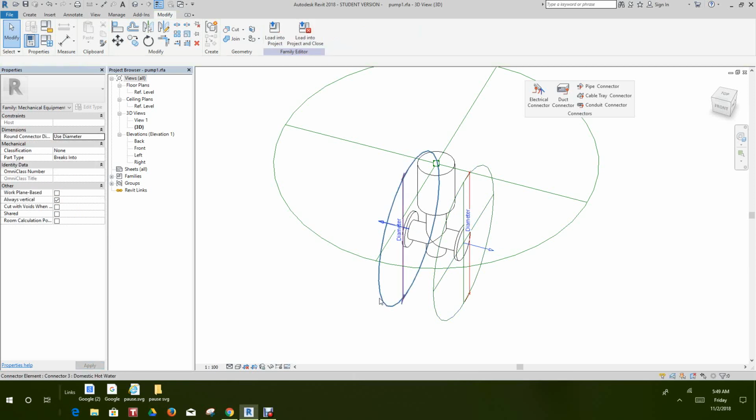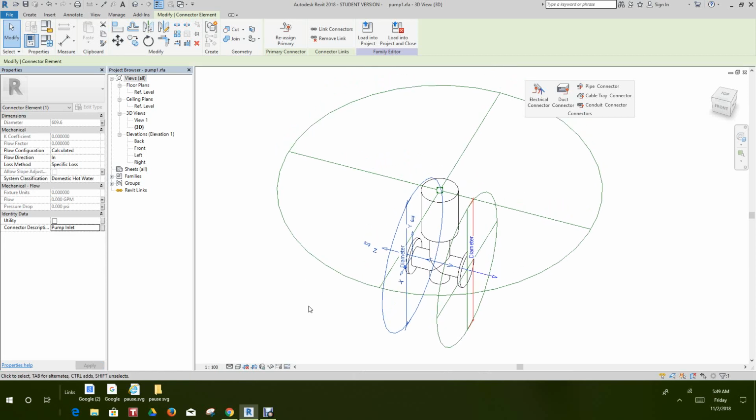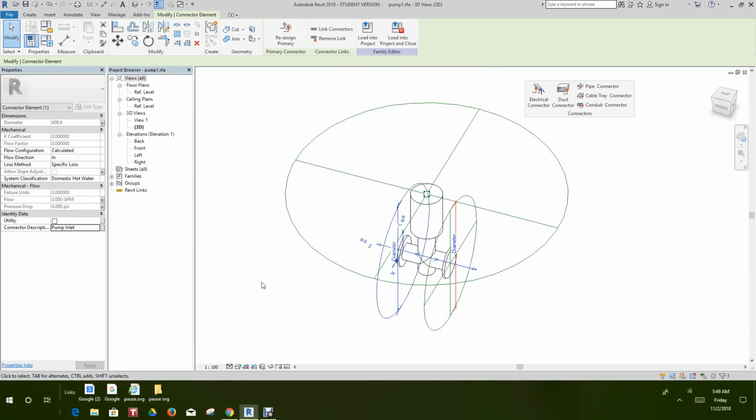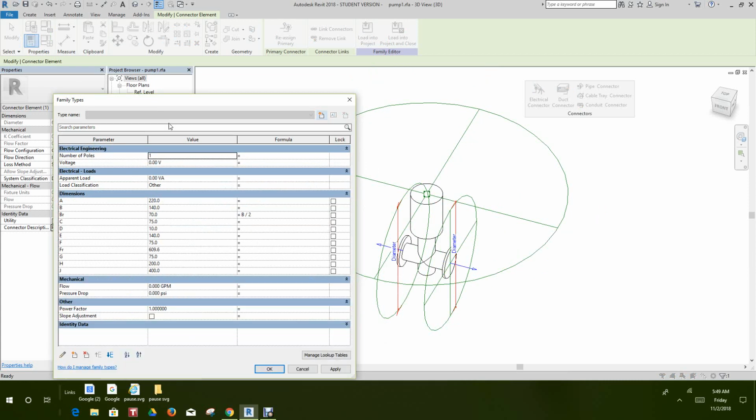And this one will be our pump inlet. Now we can look in our family types and notice that we've got a variety of different parameters set here.